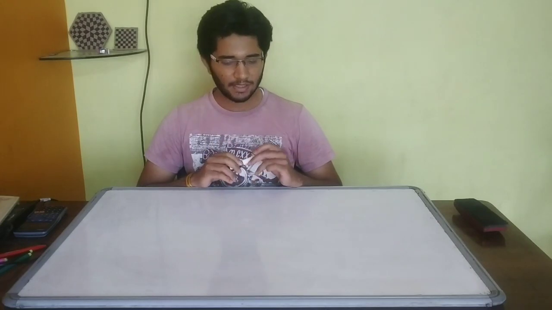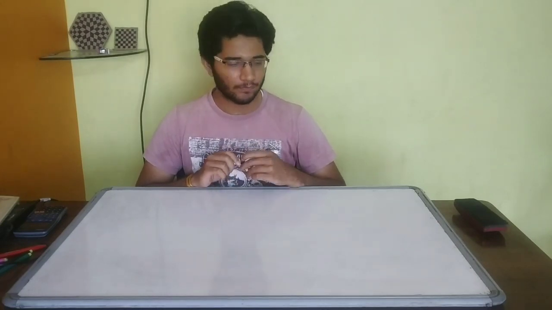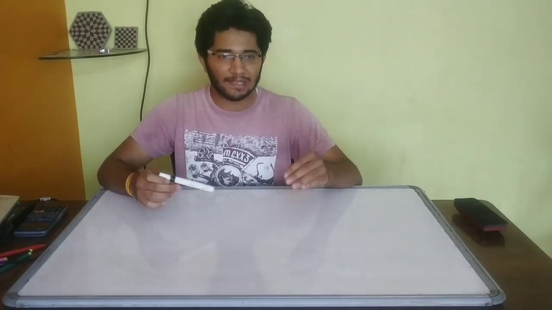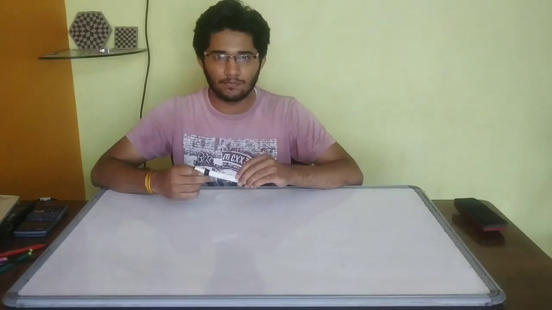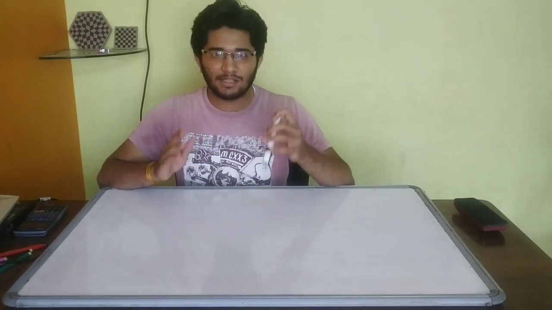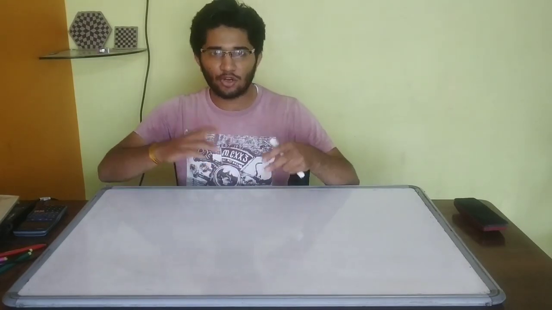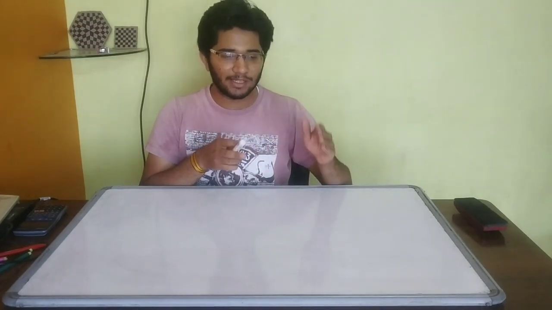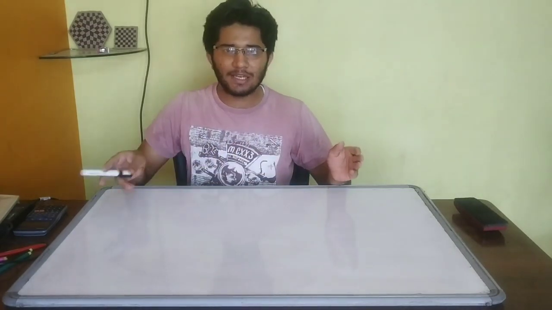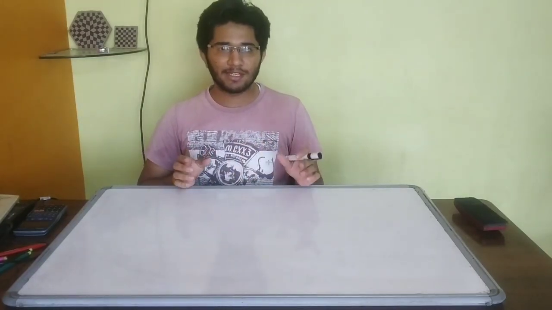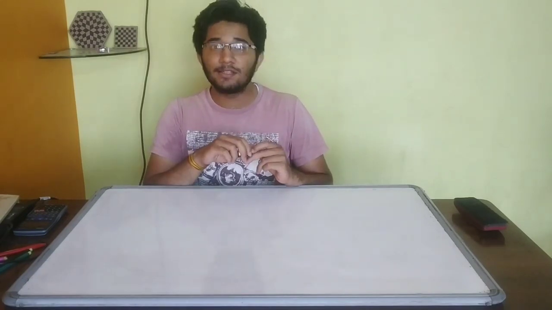Today we will see the birthday problem with probability. The question is, what is the probability that the birth date of both selected persons is the same? And the other question is, what is the probability that the birth date of two selected persons is not the same? If we get the probability of birth dates being the same, then we can easily get the other part. So what will be the probability that the birth dates of two random persons are not the same?